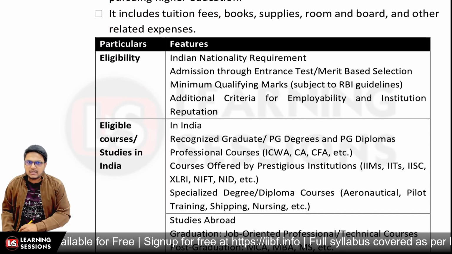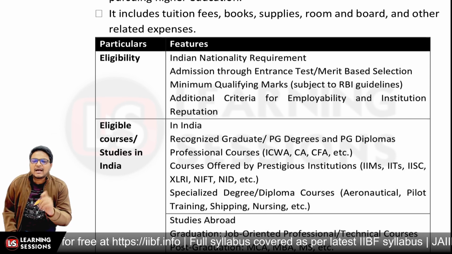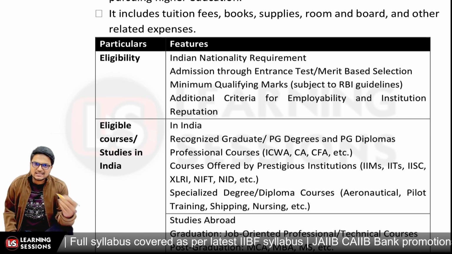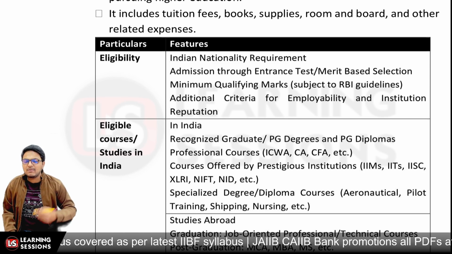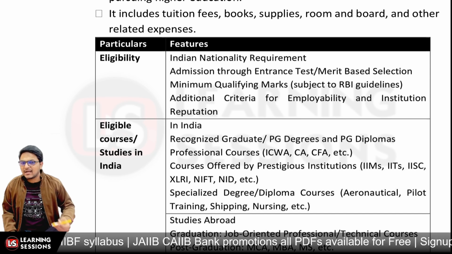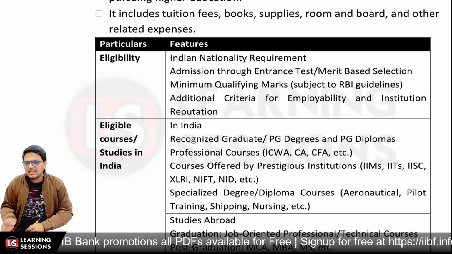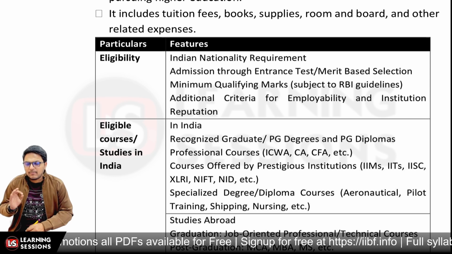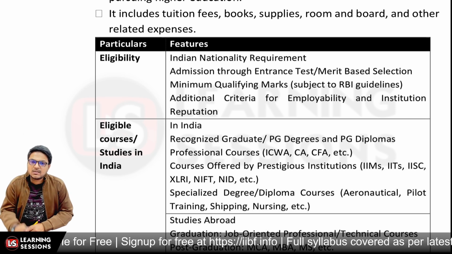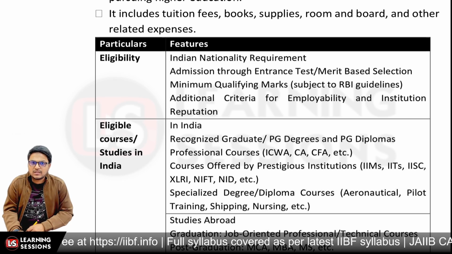Now if we talk about the eligibility, having Indian nationality is a main requirement. And further, you have cleared some exam, like the JEE exam or other CET exams. So on merit basis, if you're getting admission into a university, or you have scored the minimum qualifying marks subject to the Reserve Bank of India guidelines, you will be eligible. For studies in India, you must be eligible if you are going to secure a seat under some recognized course, or recognized diploma, or professional courses.